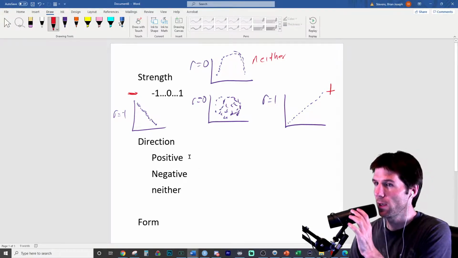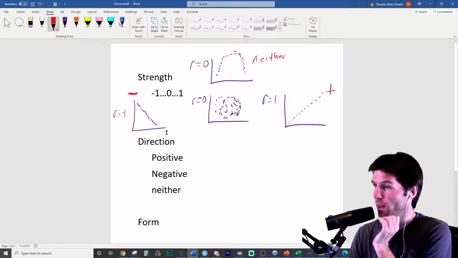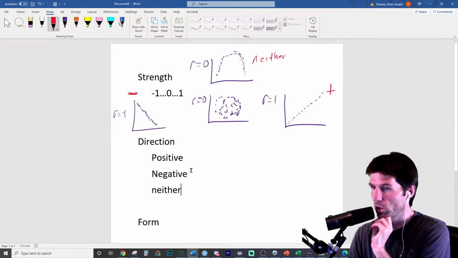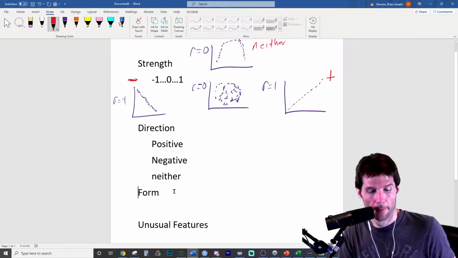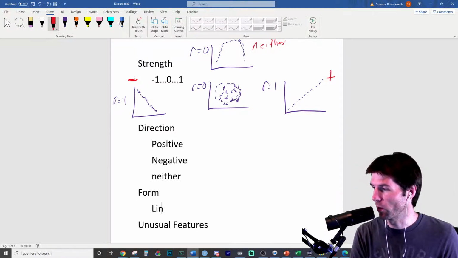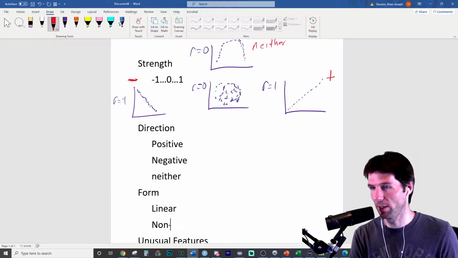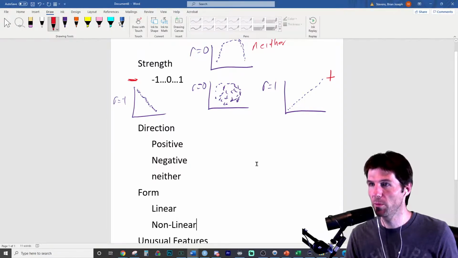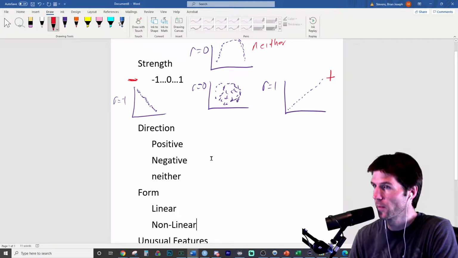Does this make sense, that we can look at the direction of the correlation by the sign of the correlation, and we can tell the strength? Now, form is going to be only one of two things: it's either linear or nonlinear.